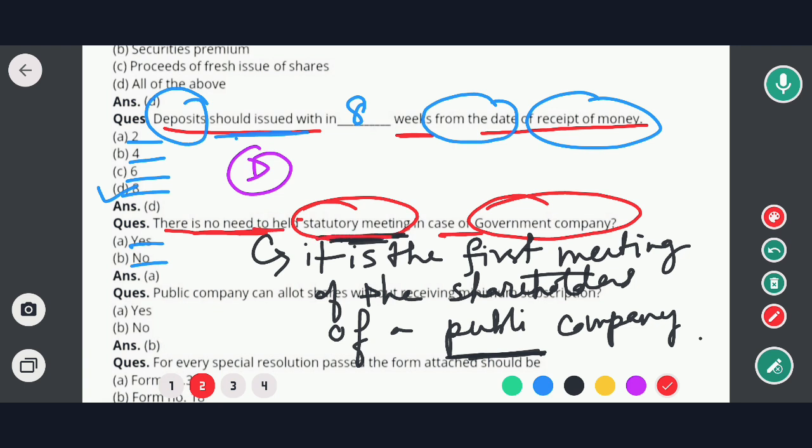So in this case the correct option would be option A. That means yes, there is no need to hold a statutory meeting in case of a government company. So in this case option A would be the correct answer. Now onto the next question.